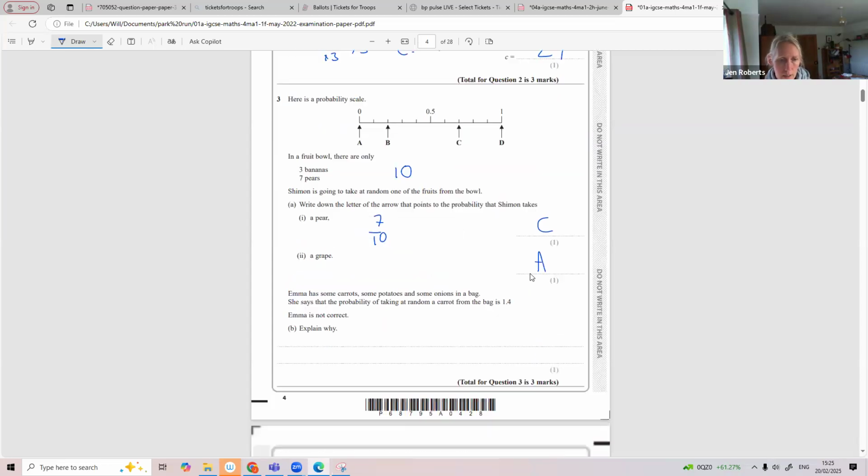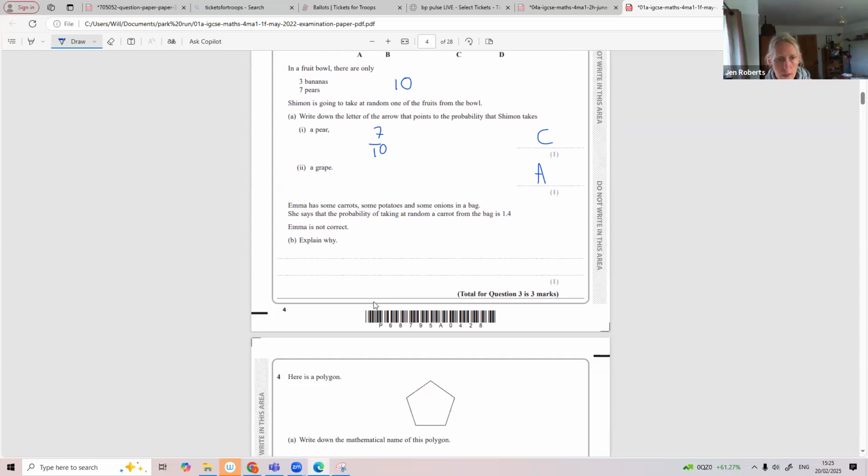Emma has some carrots, potatoes, and some onions in a bag. She says the probability of taking at random a carrot from the bag is 1.4. Emma is not correct. Explain why. What's greater than 1? We can't have probabilities greater than 1. Just see what else they give you for that. So the probability cannot be more than 1. It adds to 1. Scale goes to 1. Has to be below 1.